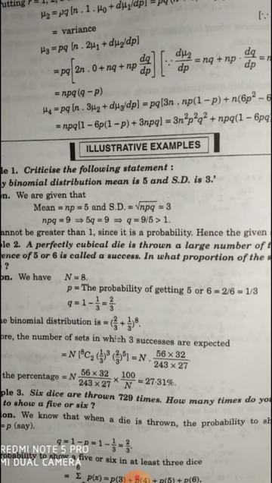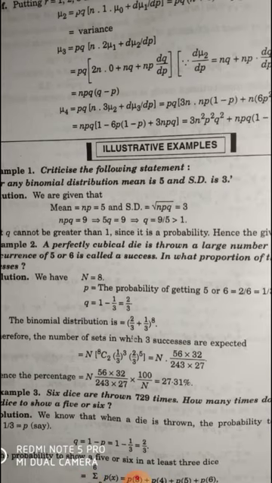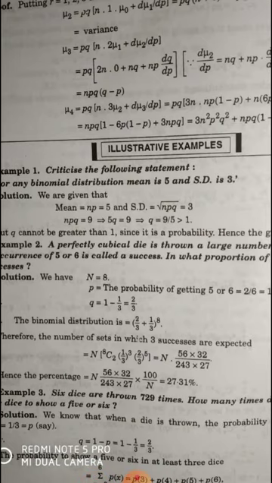So, after solution, the percentage is equal to N into 56 into 32 upon 243 into 27, into 100 by N, which is equal to 27.31%. This is the solution of this problem.